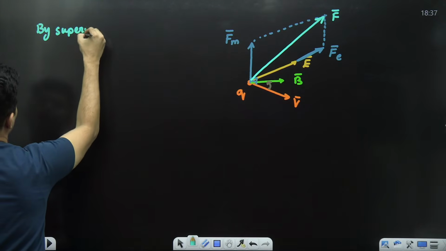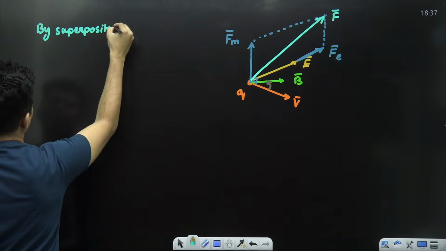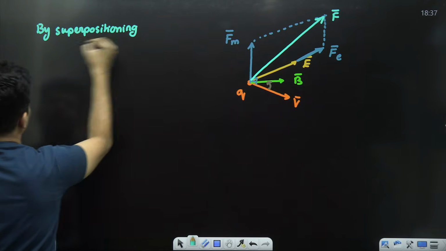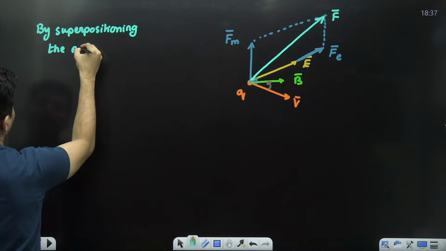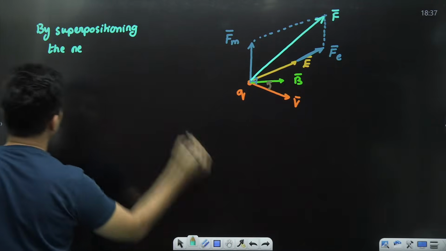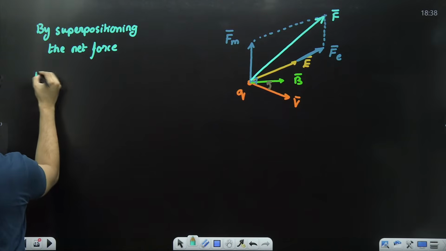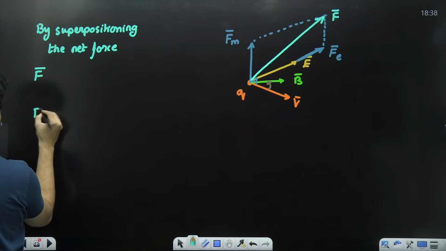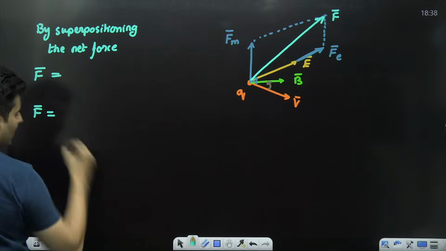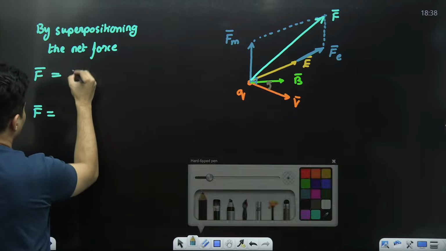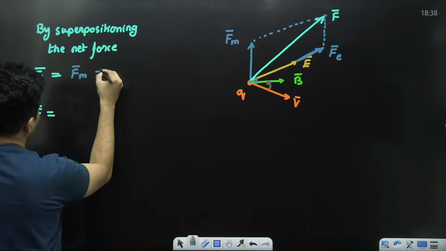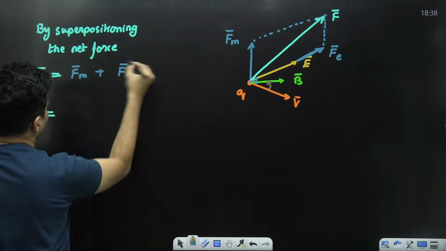By superpositioning, the net force acting on it will be F, and it will be the force of the magnetic field plus the force of the electric field.